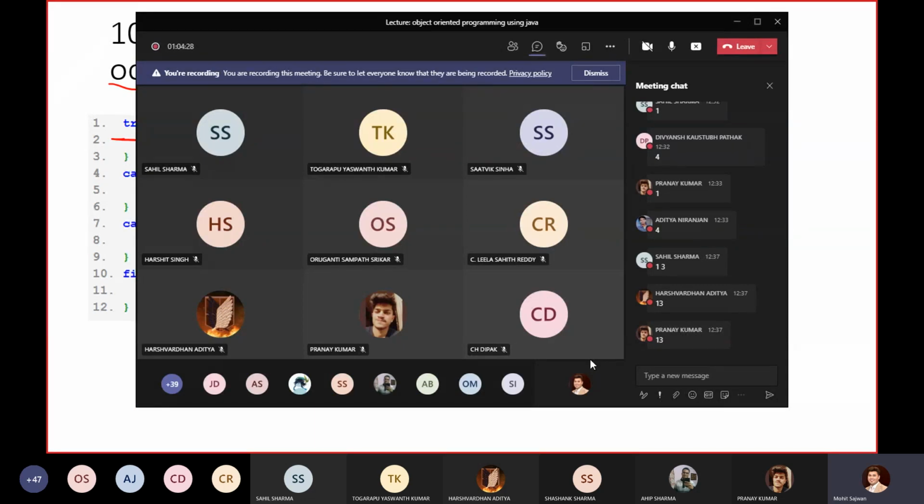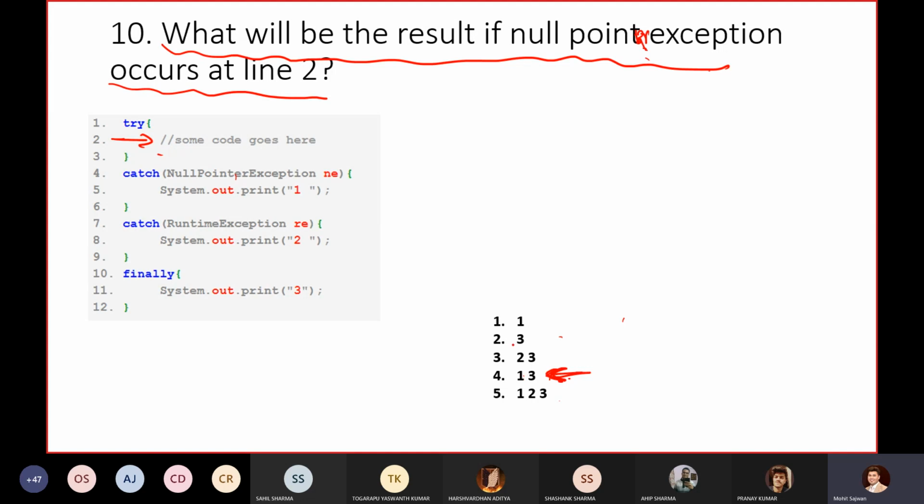All of you are saying that we'll get 1 3, and your answer is correct, because whenever we get a null pointer exception, remember only one catch block will get executed. Even though you have multiple catch blocks, don't think that all of the exception blocks will execute. Only one exception block will execute. So our first catch block will execute, and it will print 1.